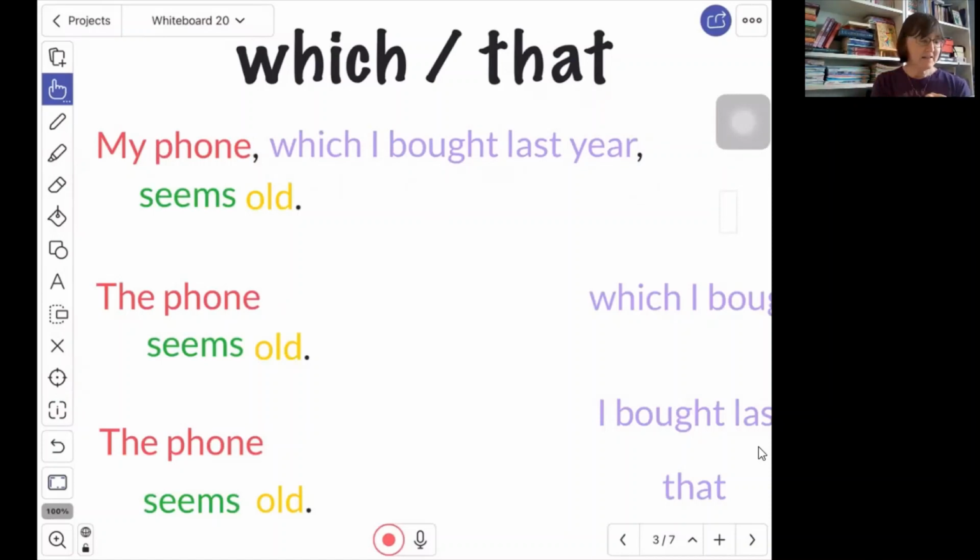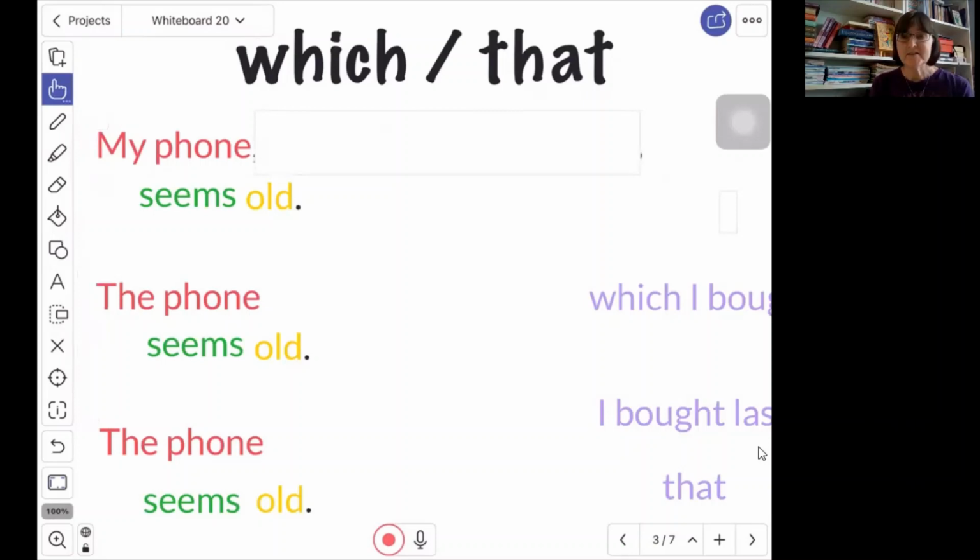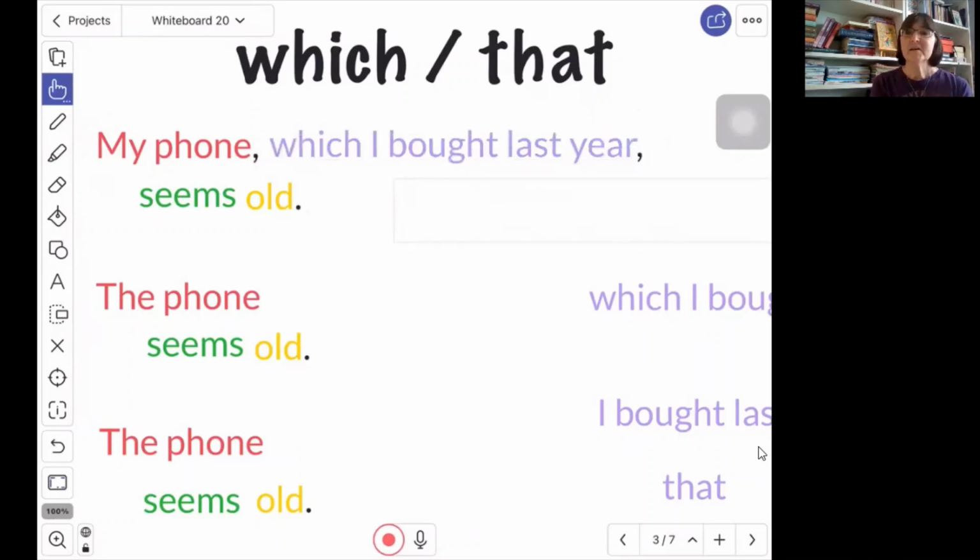And the commas tell us that I could take that clause right out and my sentence will still make sense. My phone seems old. You will still know what phone I am talking about. So that is a non-defining relative clause. We don't need it. Extra information. We put the comma before and after it. Again, we cannot use that if we are using commas, okay? So it would just be my phone, which I bought last year, seems old.